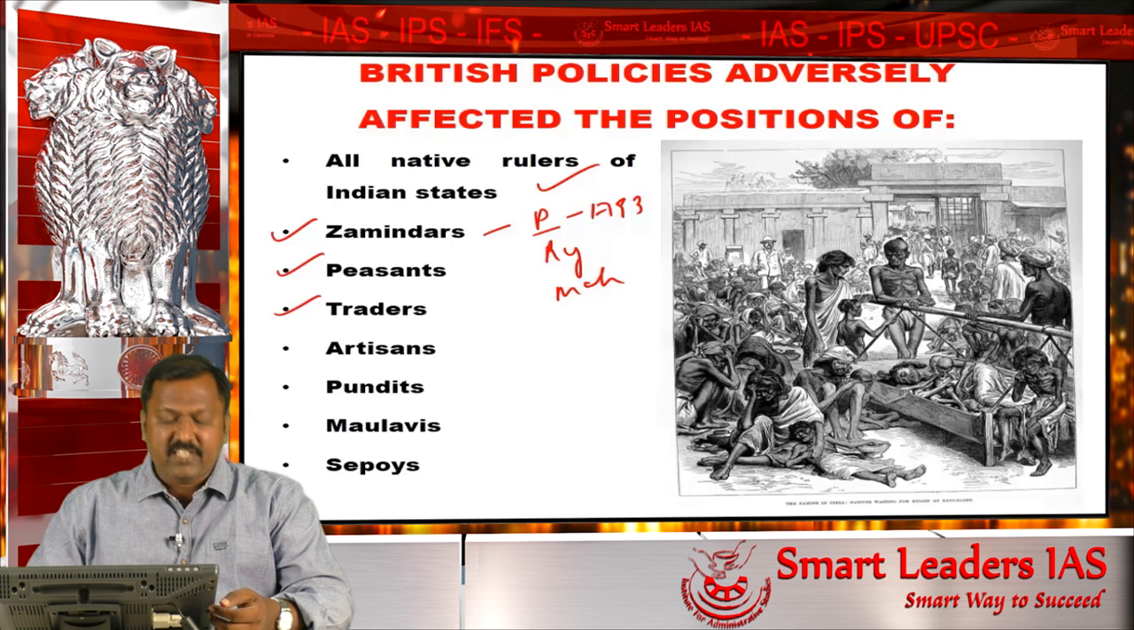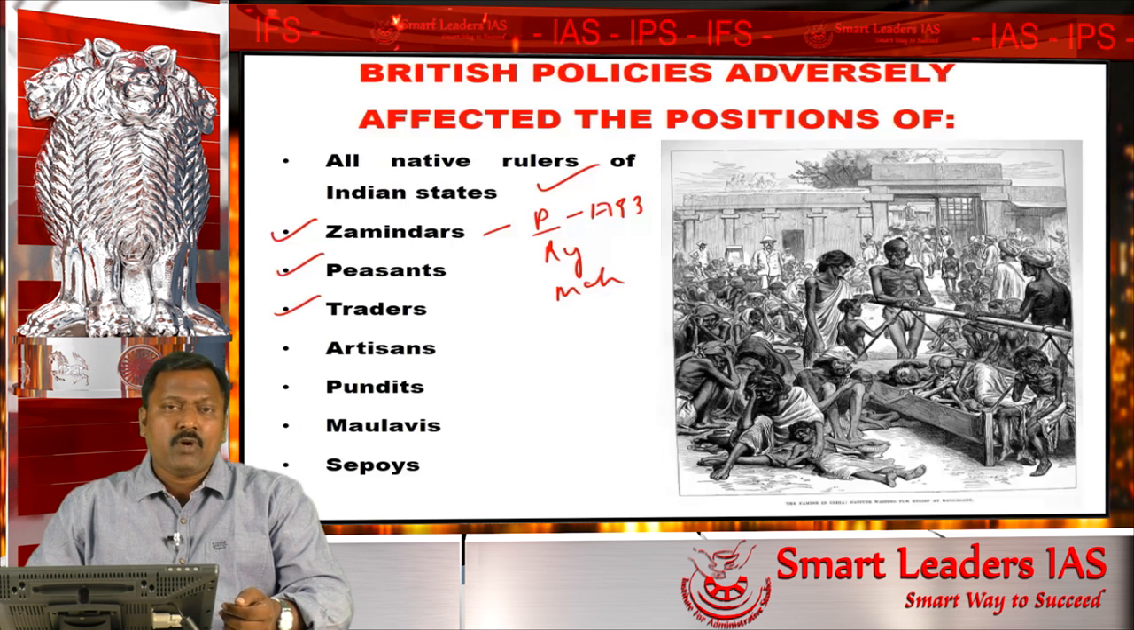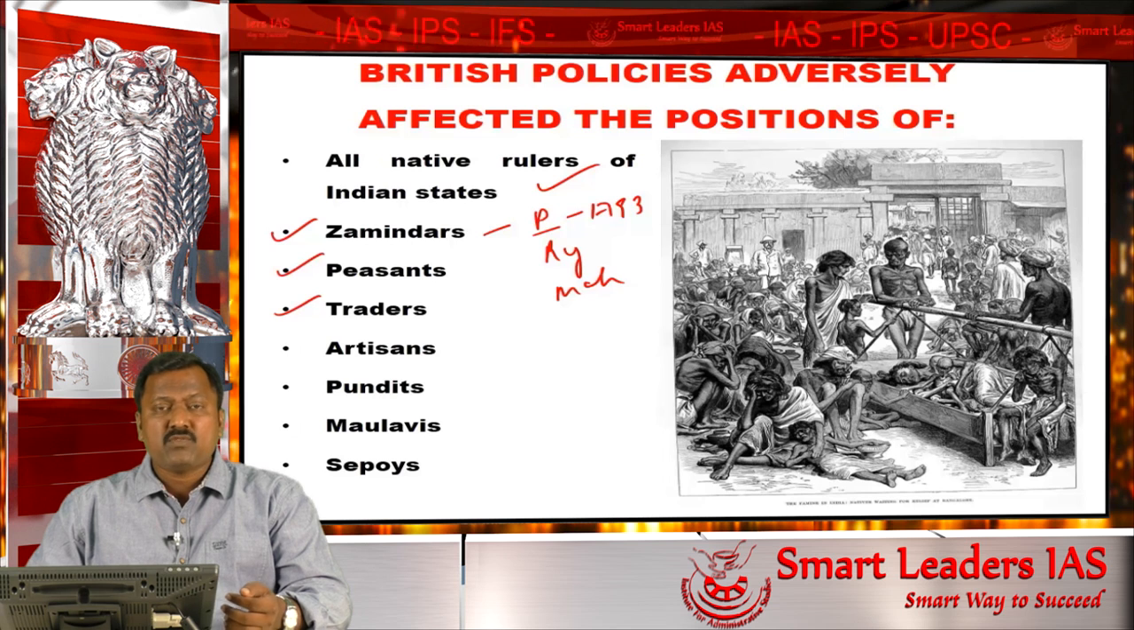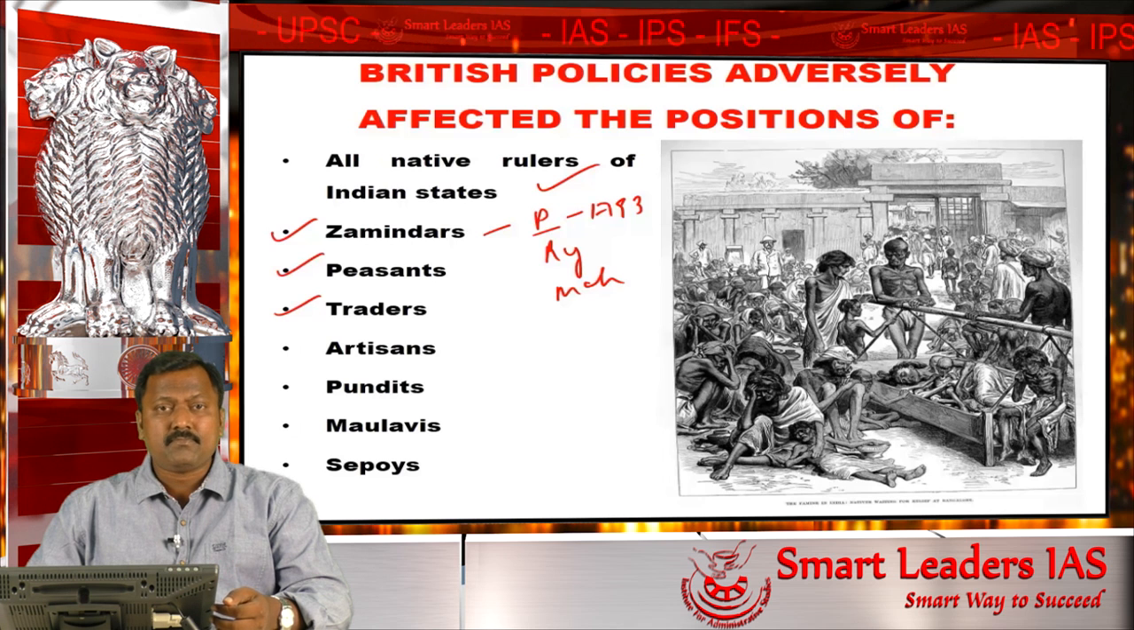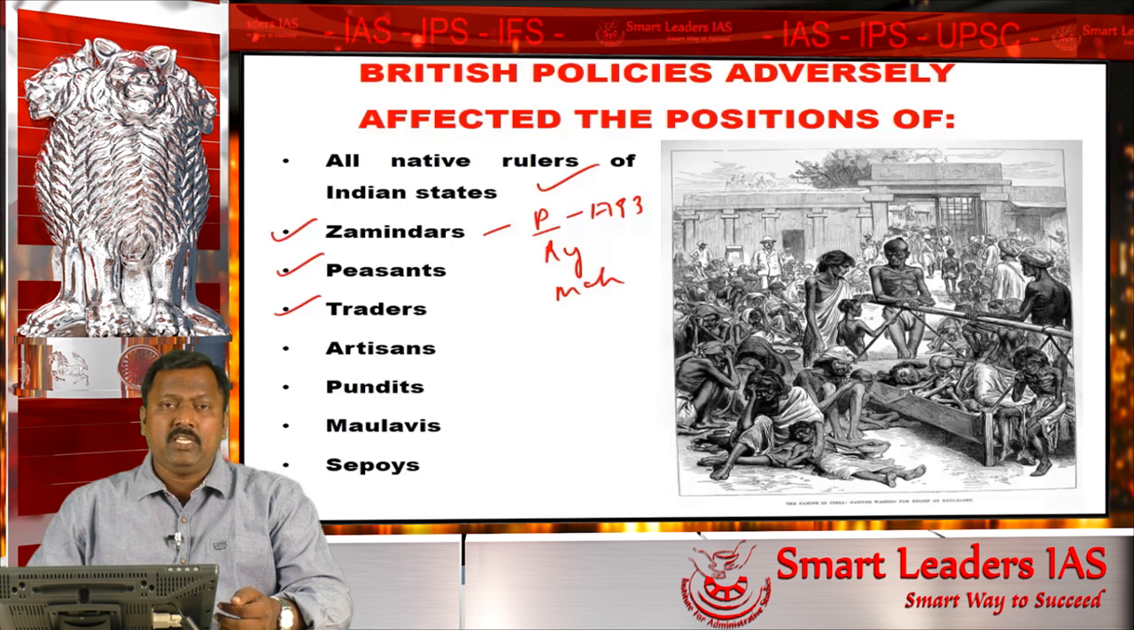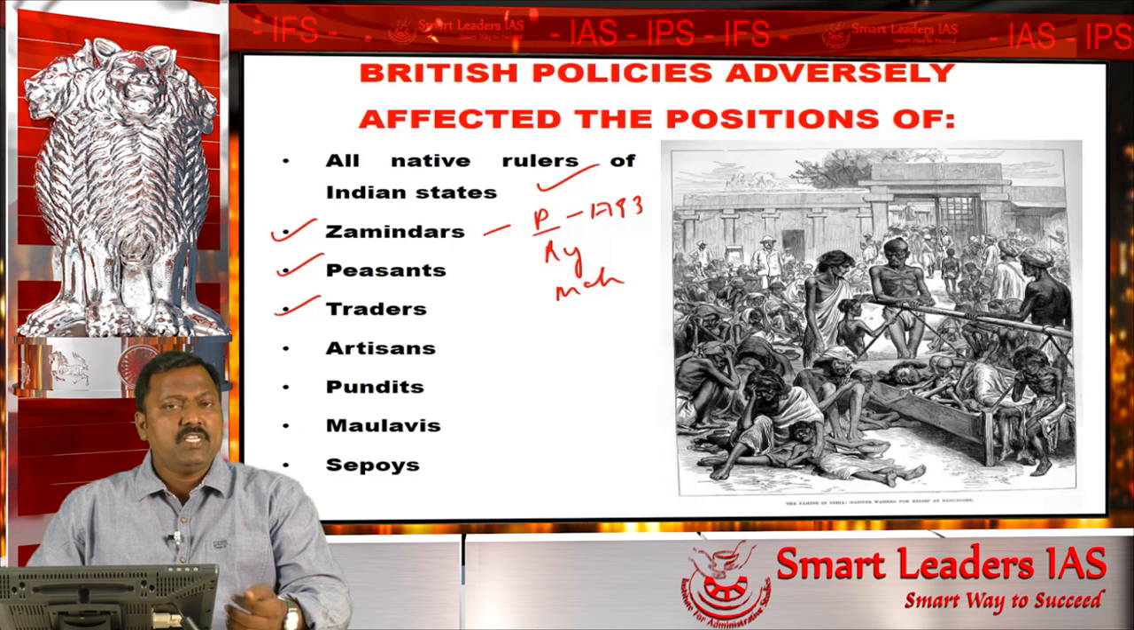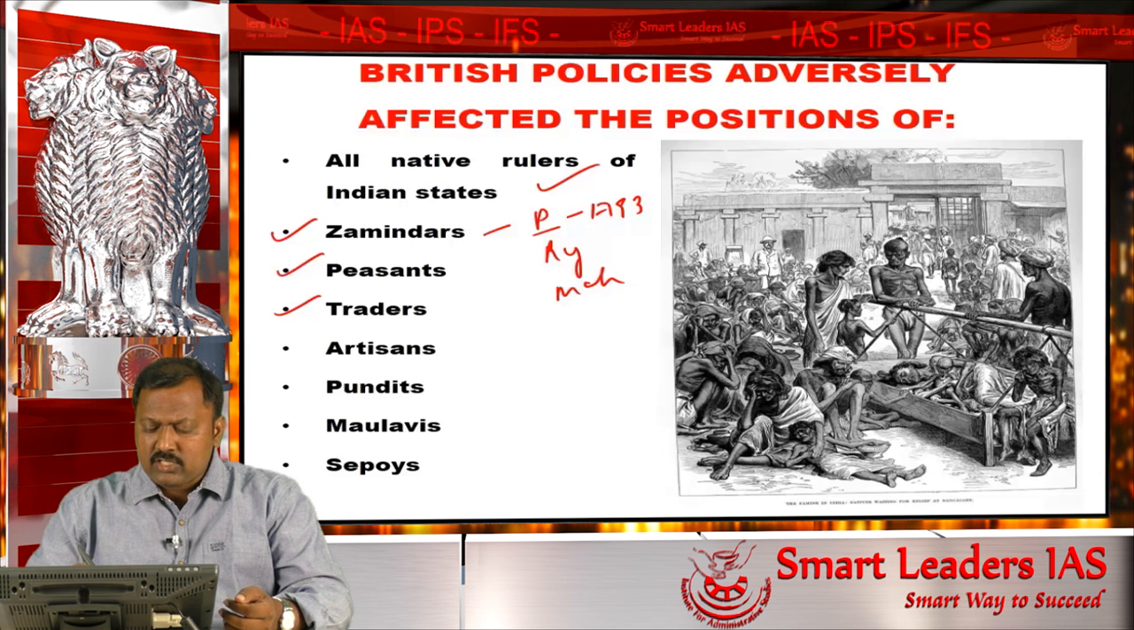Next we can see the traders. In India, as you all know, India in the medieval times was a very important country which was exporting commodities to the world. India was a country having close to 50% of the world trade during the 16th and 17th centuries. After the arrival of the East India Company, the British mainly wanted to establish one thing, which is called monopoly.